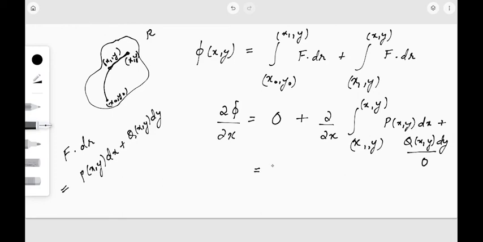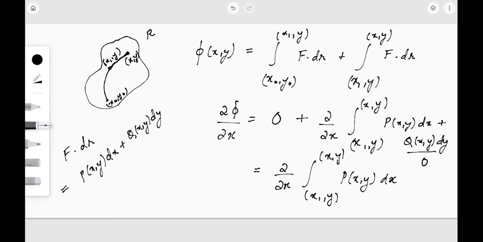So what do we get? We get dou phi by dou x is equal to dou by dou x of the integral from x1, y to x, y of P of x, y dx. So dou phi by dou x is dou by dou x of an integral of something dx.